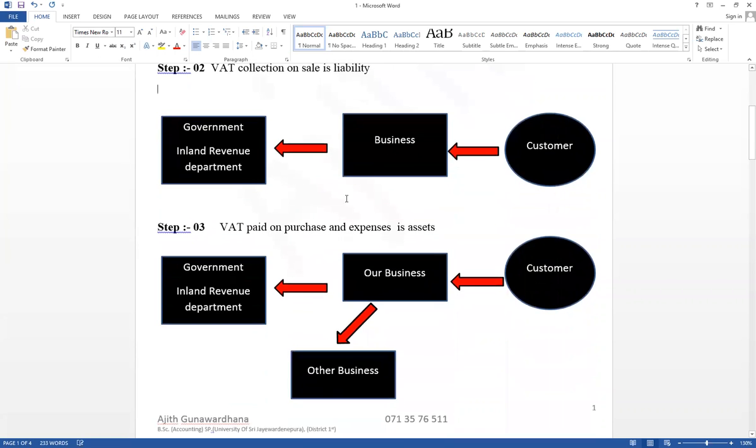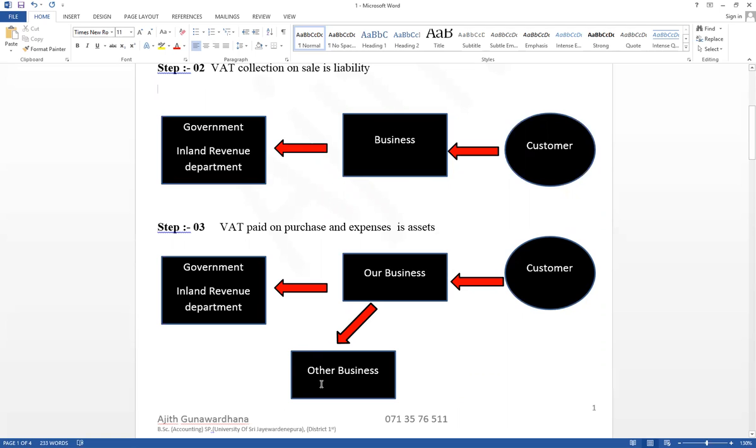And think about VAT paid on purchases and expenses. For sales to the customer, the business has to purchase goods from other businesses. From the other business's point of view, that is a sale. From our business's point of view, that is a purchase.